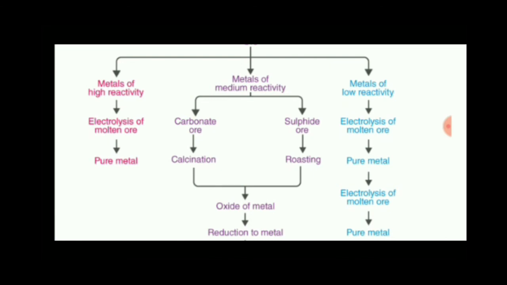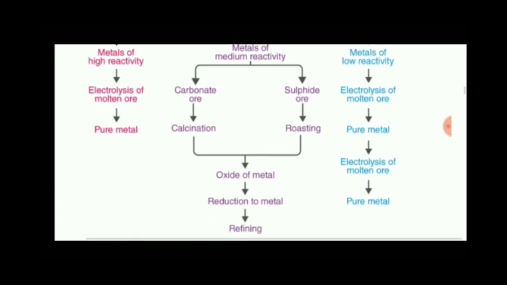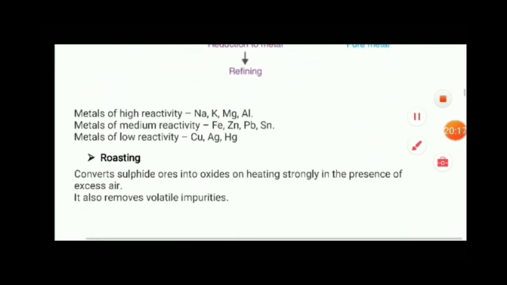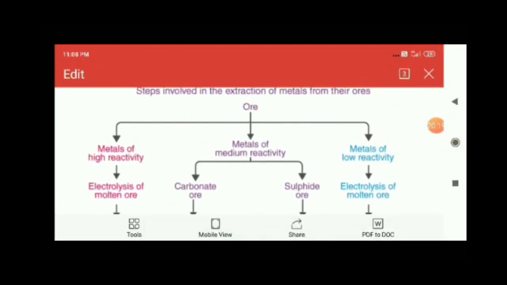Metals of low reactivity series. For the metals of low reactivity series, again electrolysis of the molten ore, then we get the pure metal. Here it is the same thing, I think it is repeated twice. First electrolysis and then we get the pure metal. In the next part, we are going to study all these three reactivity series in detail.